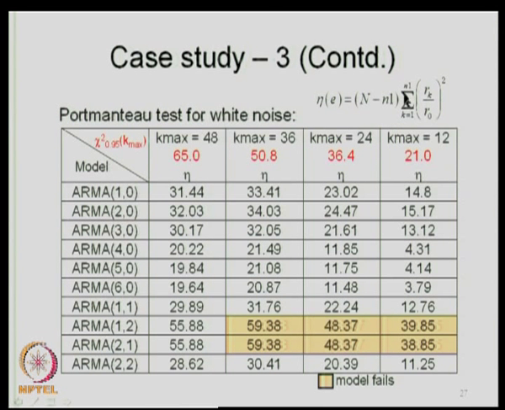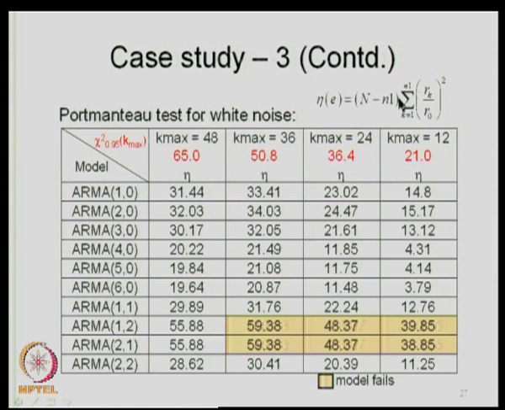Now, this test uses the chi-square value; the statistic eta e follows a chi-square distribution. So, at 95% significance value with k max as argument, you get the critical values of chi-square as 65, 50.8, 36.0 and 21.0 for various values of k max that I have considered.